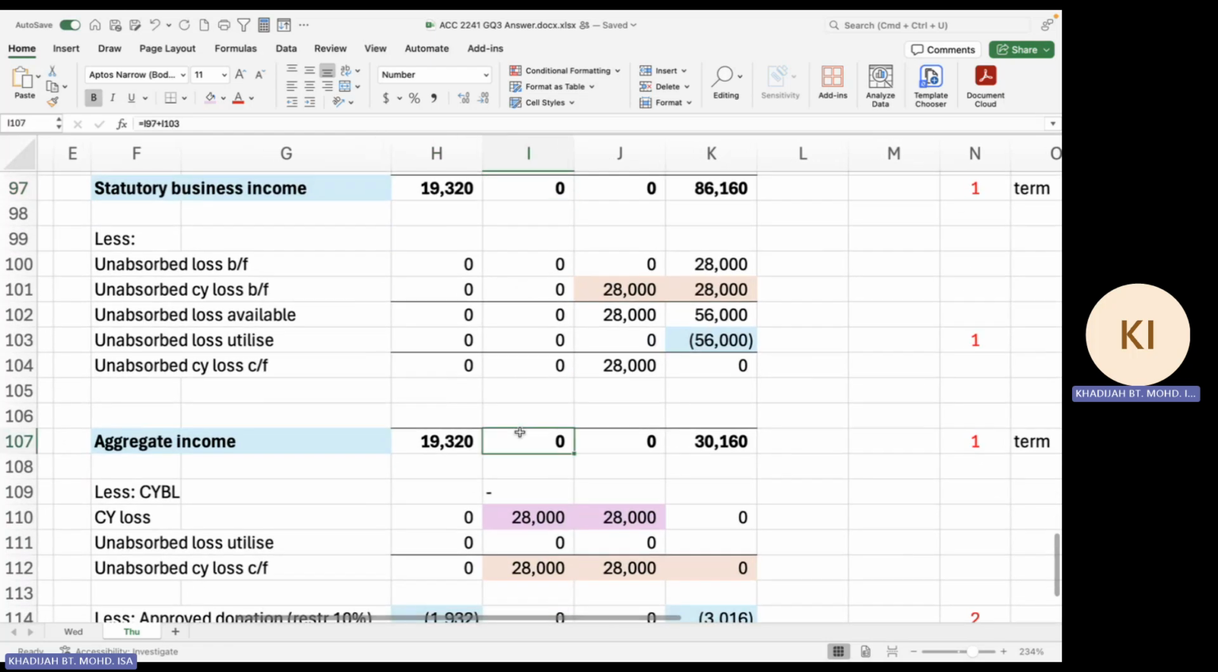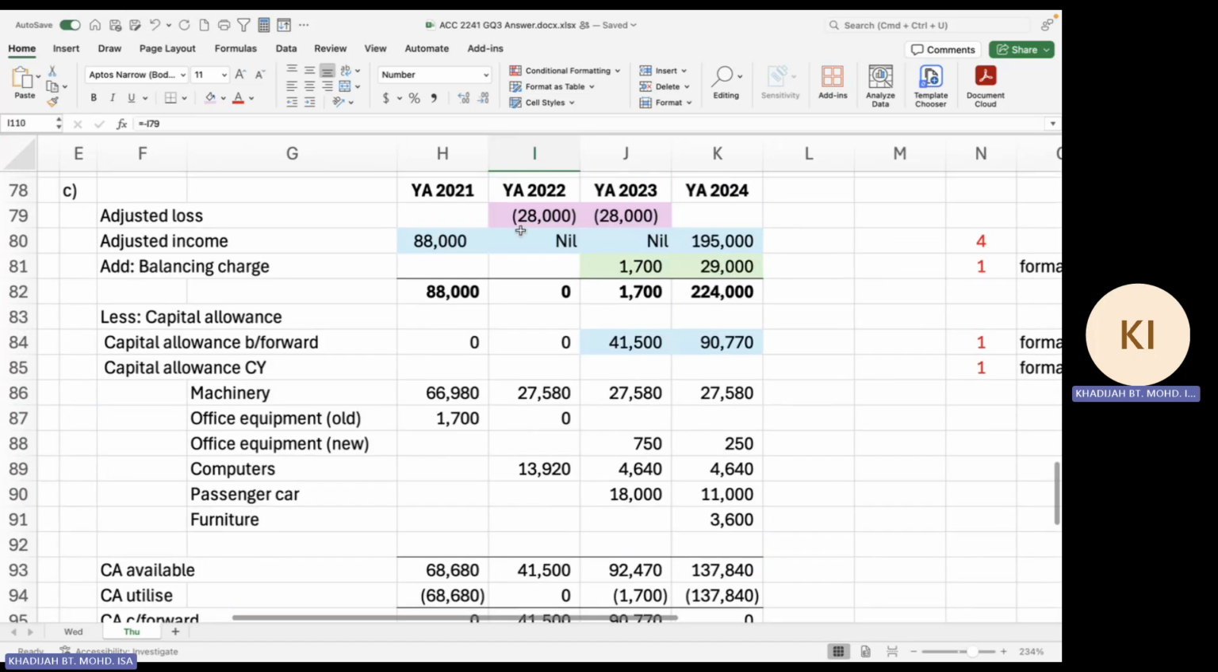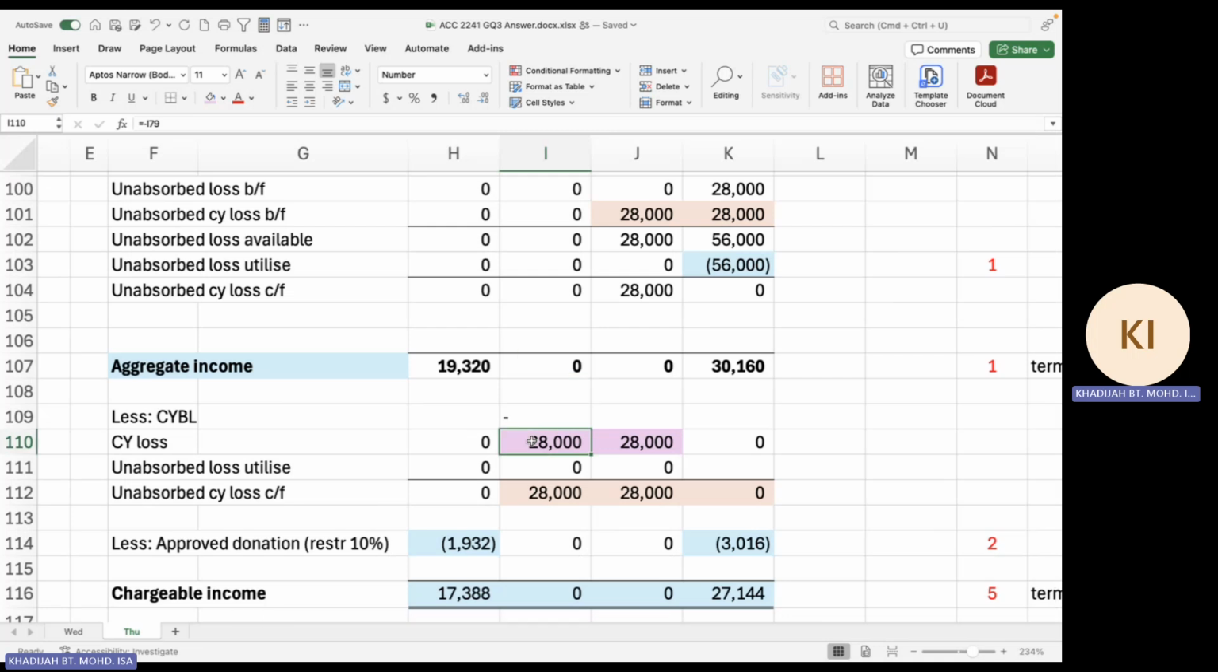In the second year, you have statutory income of 0. Aggregate income is also 0, but then you have current year loss. So where did that come from? From your adjusted loss at the top here. So you have a loss of 28,000. But because aggregate income is 0, you do not utilize your current year loss. So this current year loss is carried forward to next year.